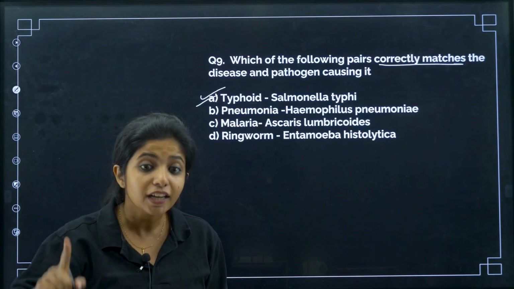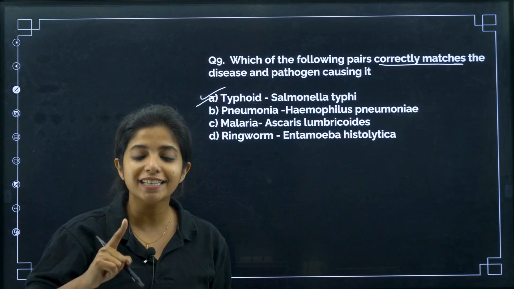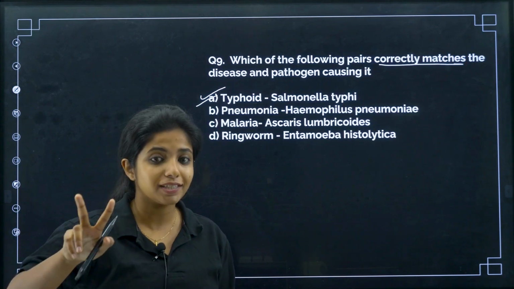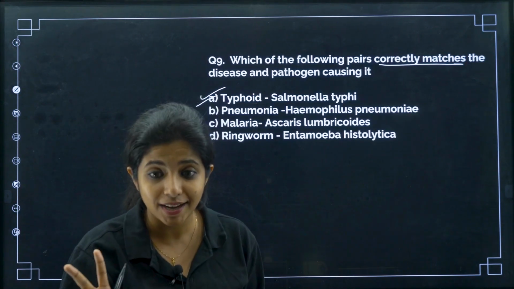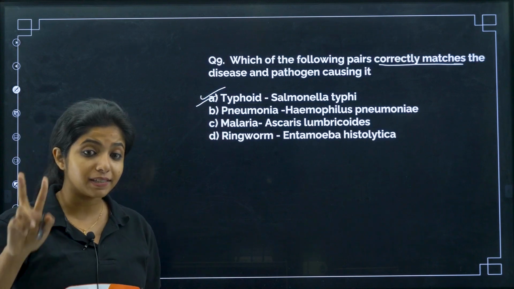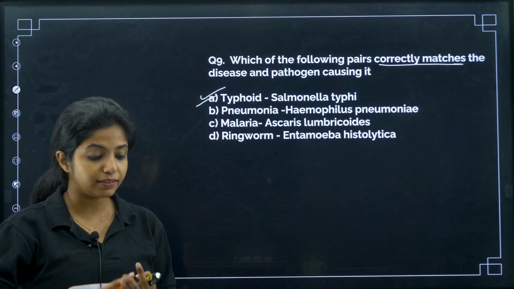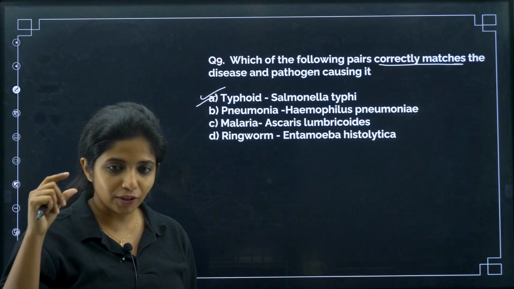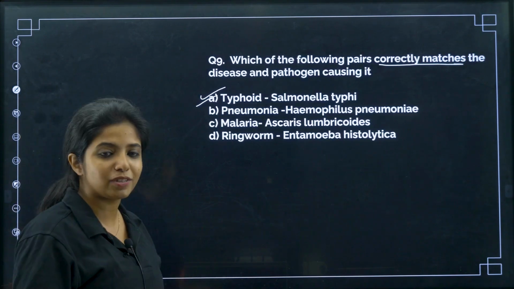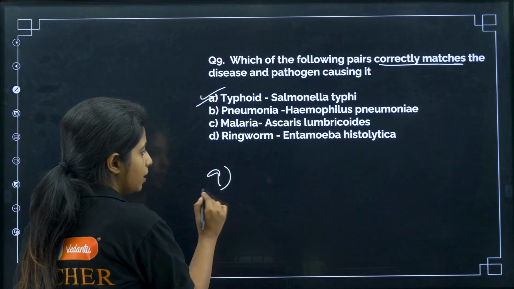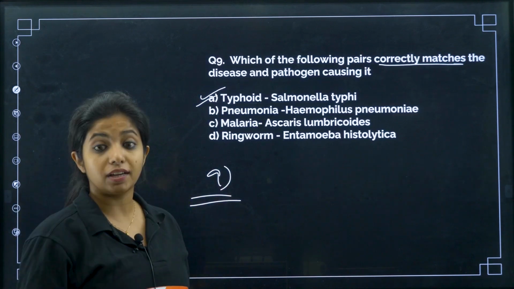What is the test for it? If you know, comment it down. What is the test for typhoid? There are only 2 diseases given in your NCERT who has test. Okay, so you have to tell me the 2 diseases name. One is typhoid and the name of the test, and the other disease is viral disease. You have to name that disease also in the comment section if you know right now. So what do? Write 9 and then tell me the answer, otherwise I will also forget.